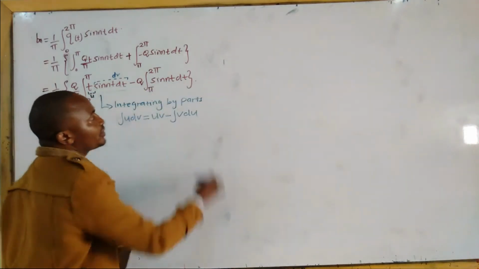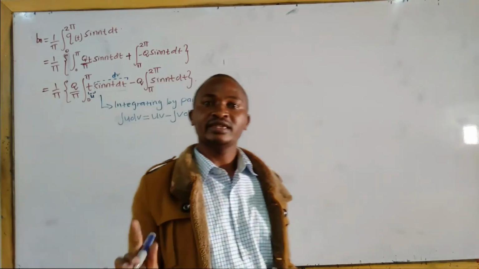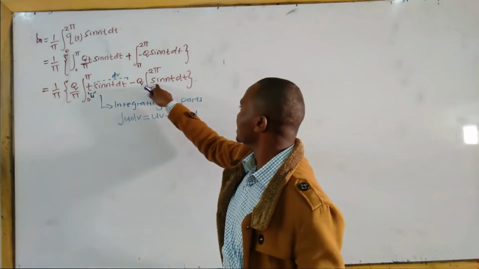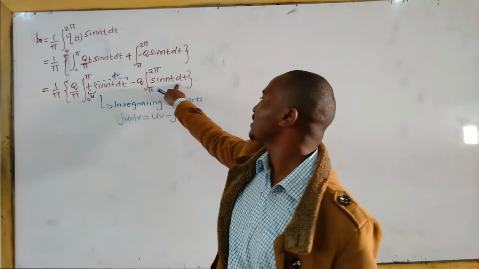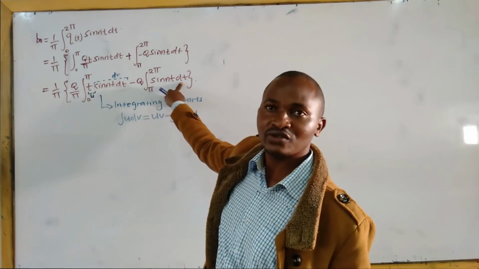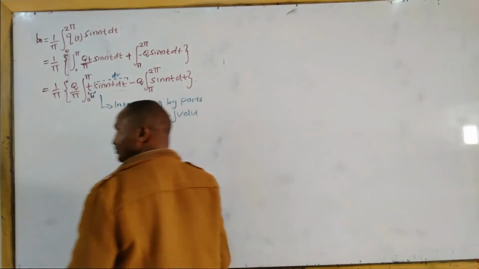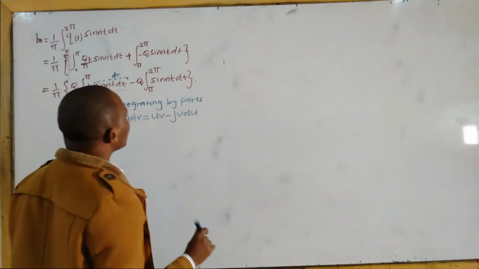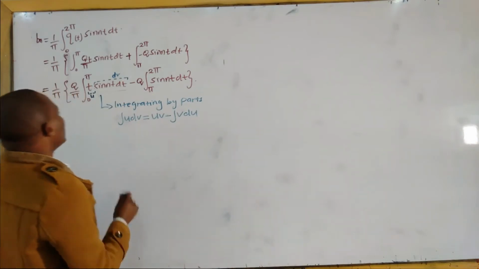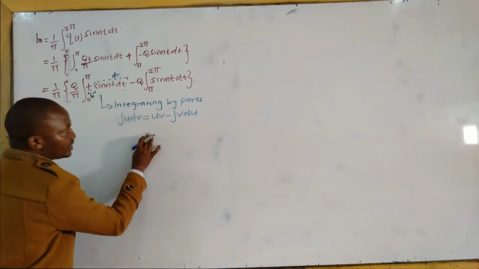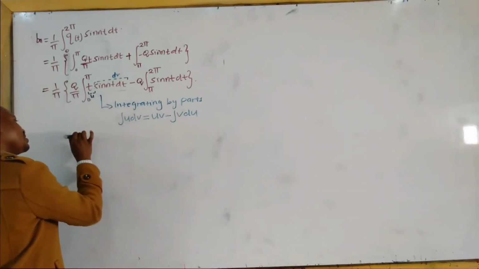Here we only have one expression in the integrand, only sine nt, which is integrated with respect to t. So this one we are ready to integrate. You can integrate directly. Make choices of u and dv. We have done that.